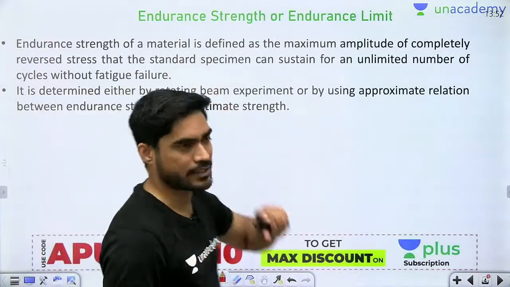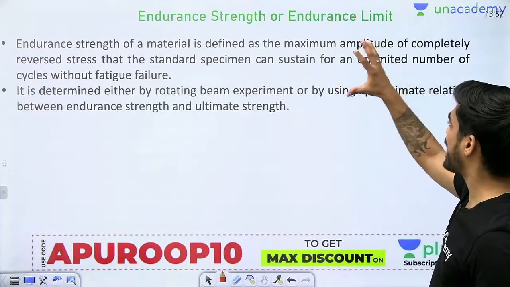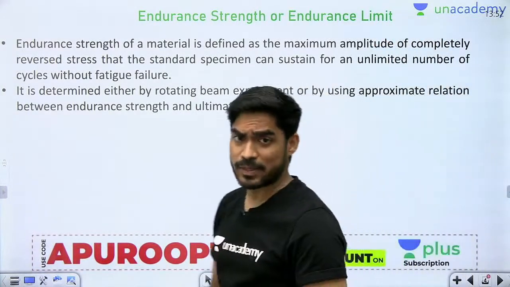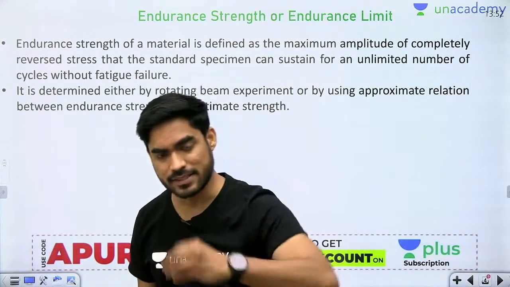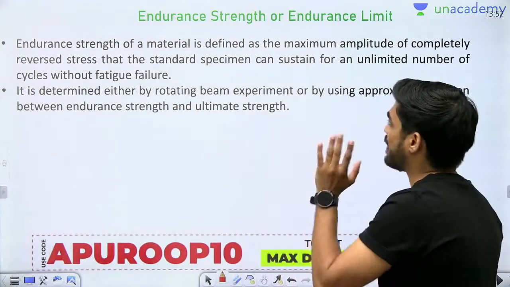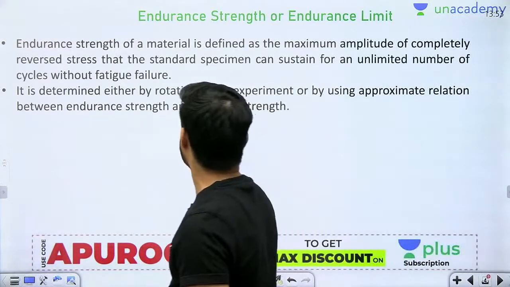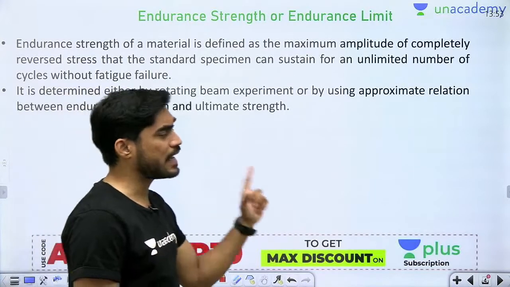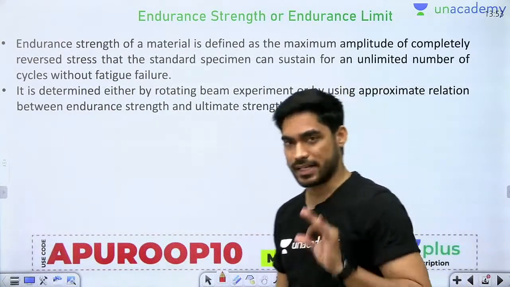Now let's talk about endurance strength. So what exactly is endurance strength? Endurance strength of a material is defined as the maximum amplitude of completely reversed stress. Completely reversed stress means minus 100 to plus 100, plus 100 to minus 100. This is known as completely reversed stress. So it is the maximum amplitude of completely reversed stress that the standard specimen can sustain for an unlimited number of cycles without fatigue failure.